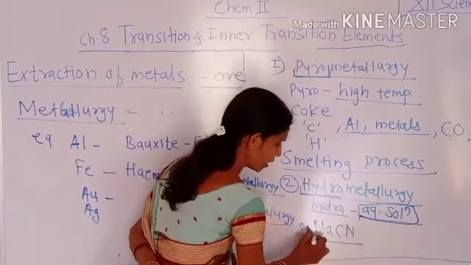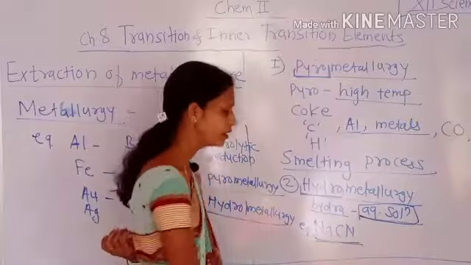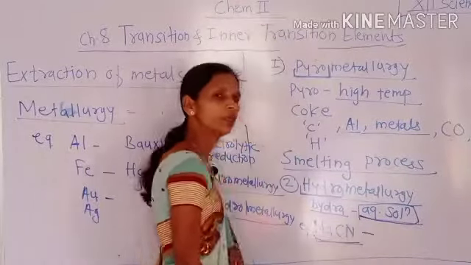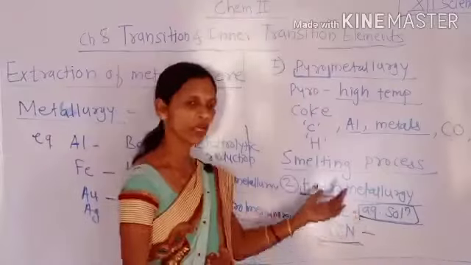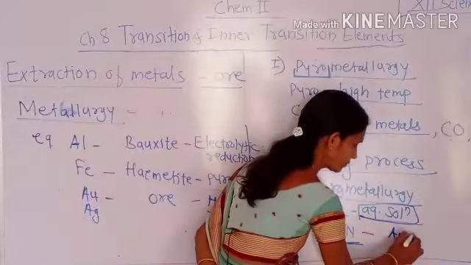See here, NaCN, that is sodium cyanide, is used during the hydrometallurgy process of Au and Ag.